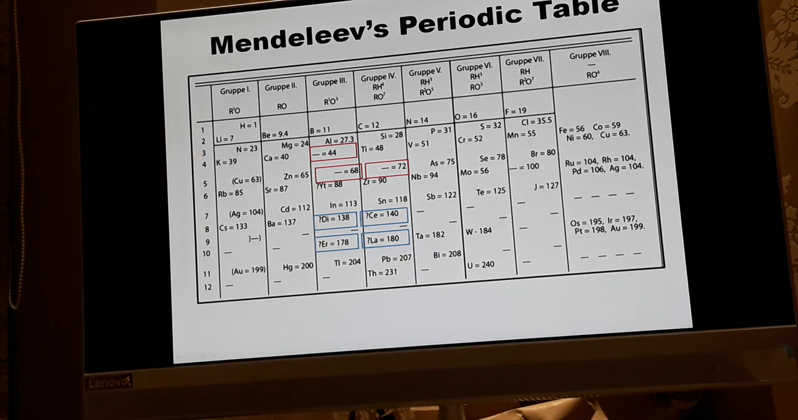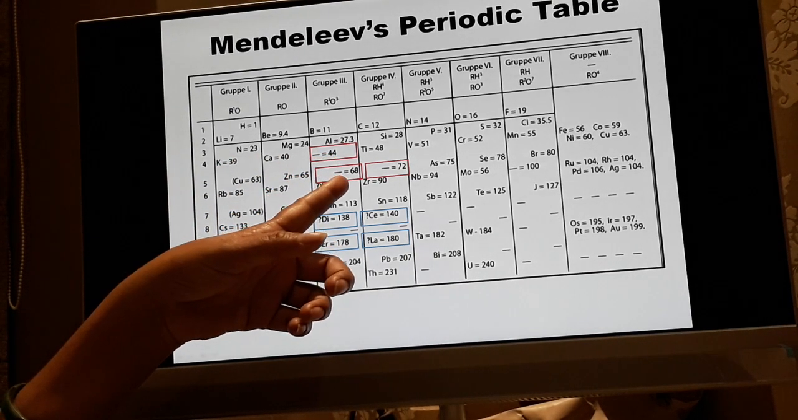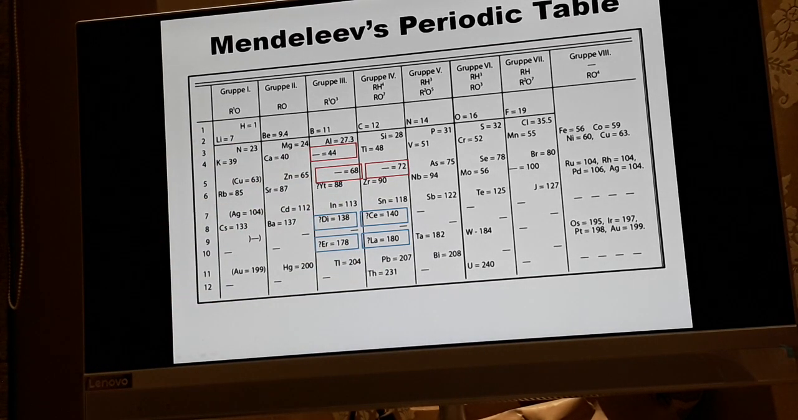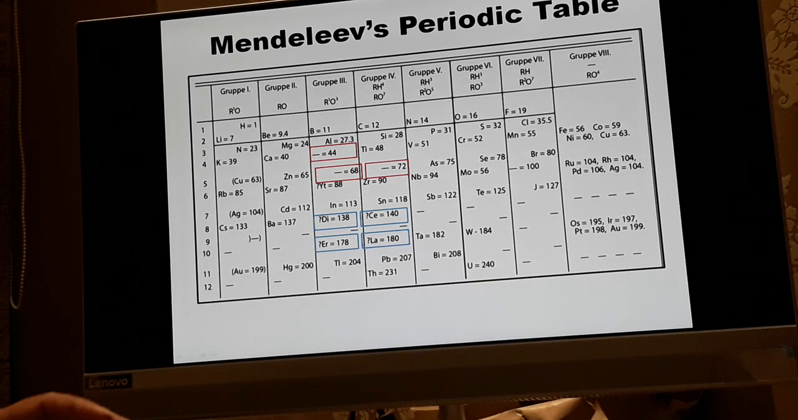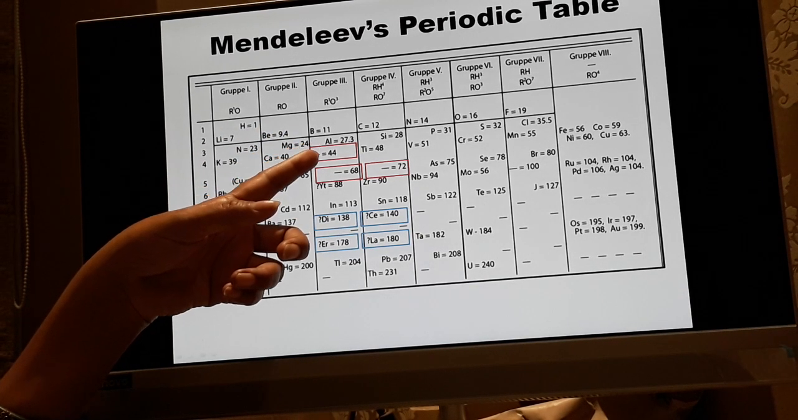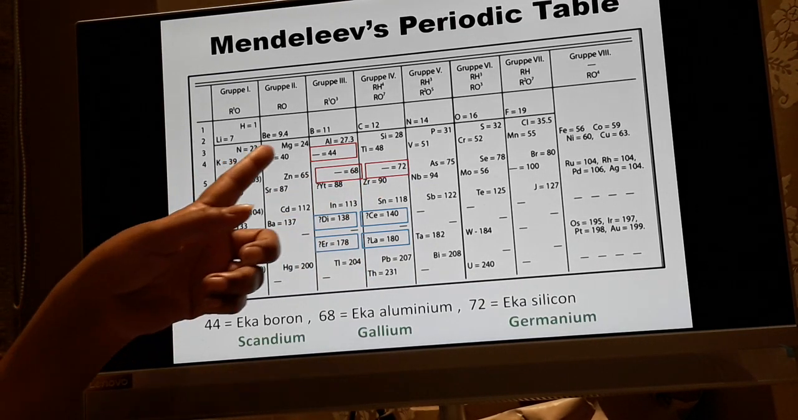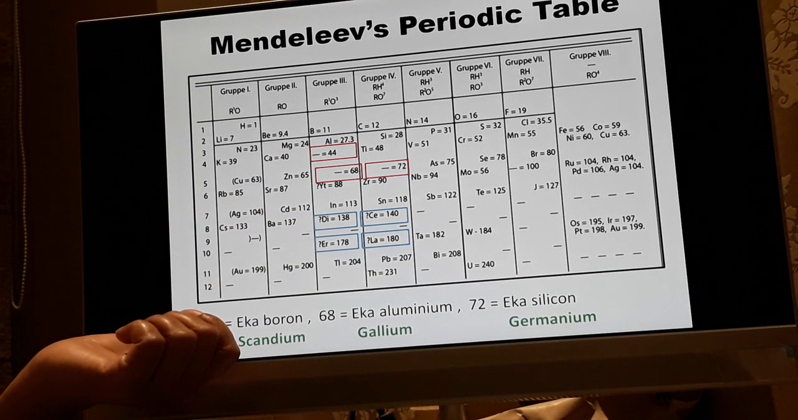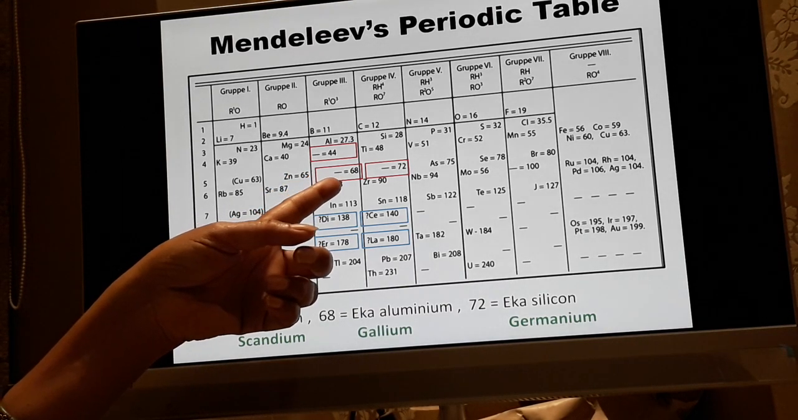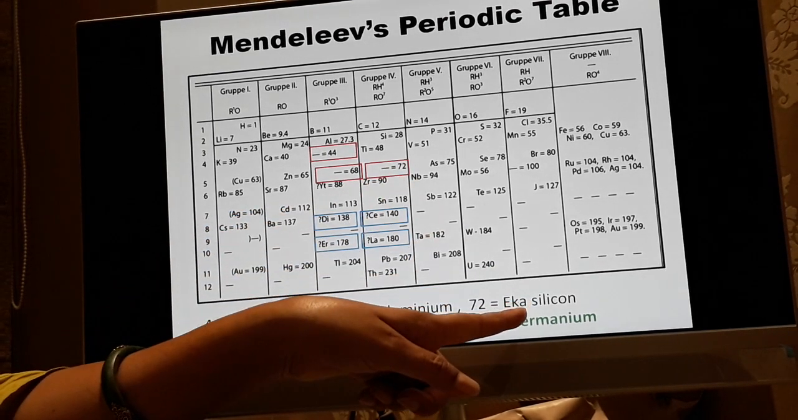When Mendeleev had prepared the table, he was sure that these elements have atomic masses 44, 68 and 72. But he was not sure of the names of these elements. So in order to just give them a name, he named them temporarily as Eka boron, Eka aluminium and Eka silicon. The element having atomic mass 44 was named Eka boron. The element having atomic mass 68 was named by him Eka aluminium, and 72 was named Eka silicon.